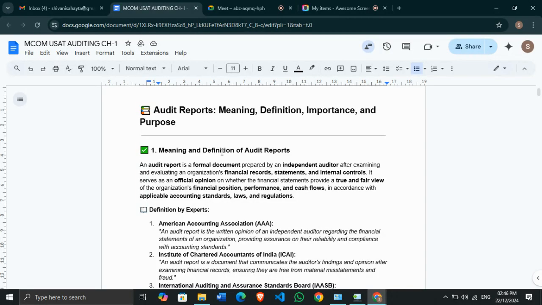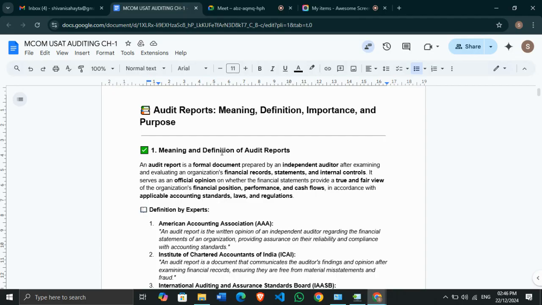It provides assurance, it provides reliability. Why? If an auditor has audited your financial statements, then it is very clear that whatever the financial statements are, they are true, they are showing the fair value, they are reliable because it is as per the accounting standards of that specific country only. So the audit report ensures this trust and it ensures the reliability of your financial statements.